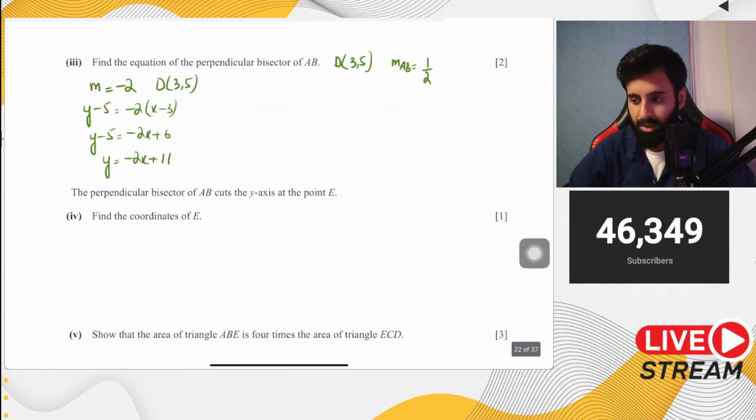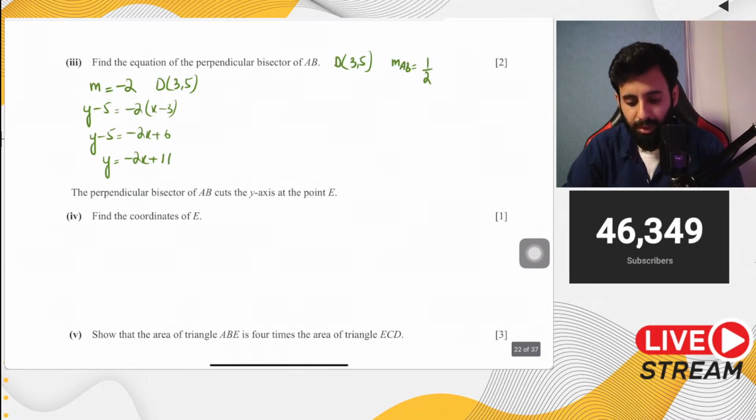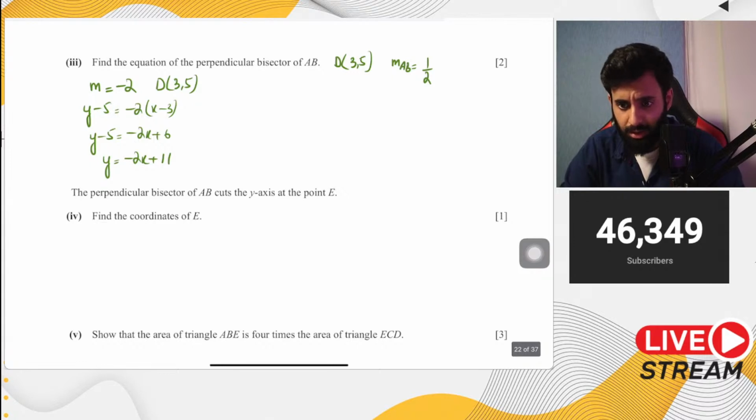Okay. Remember the steps to find the equation of a perpendicular bisector. First you find out the midpoint, then you find out the gradient, then you take the negative reciprocal of the gradient, and then you combine the two to form an equation. Okay, don't forget that. Okay, sir, y equals to mx plus c में substitute करके c निकाल लेते हैं. Yeah, okay, that's not a bad idea. We could have done that. We could have totally done that.